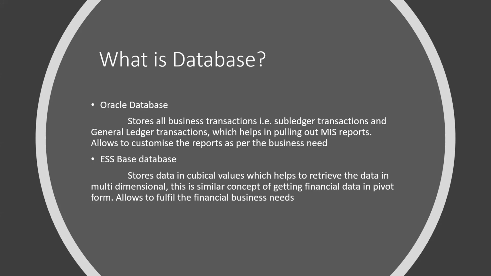So what will happen in this particular part is that whenever I'm creating a ledger, let's say I'm creating a new ledger today, this will create a cubical value. It will create a space cube. This space cube will have reference to the new transaction I'm creating. So let's say I have created a ledger and today I'm entering a new transaction. This will reference this particular cube and it will be linked with each other. This is what we call a multi-dimension cubical value.